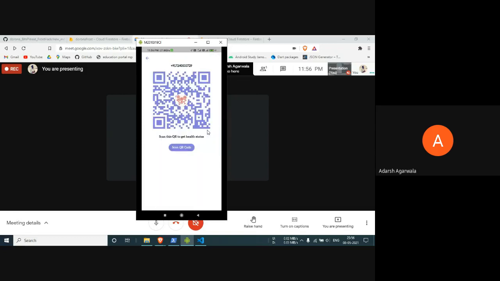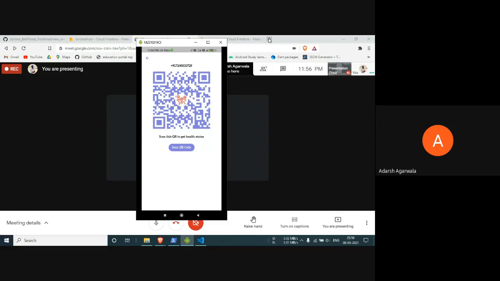Yeah, this is another good feature that we have thought of. Suppose I am going in a shop to buy some medicines, but I'm afraid that maybe the shop owner is COVID positive. So what I can do is I can just scan his QR code and I will get his COVID status, whether he's COVID positive or negative. Naman, can you please go to the next feature?